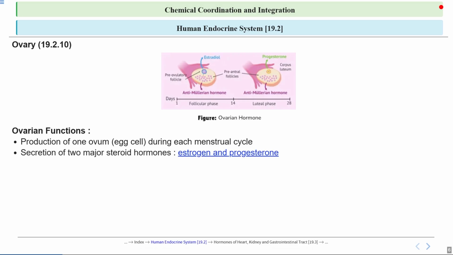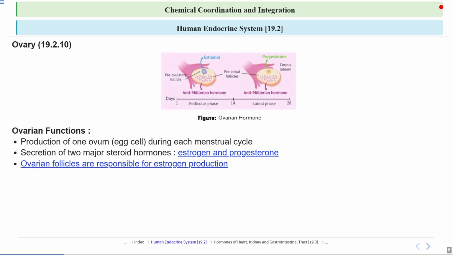During the menstrual cycle, what happens? The ovary secretes two main steroid hormones, estrogen and progesterone. Estrogen is mainly produced in the first half of the cycle during the follicular phase and helps in the growth and thickening of the uterine lining, while also stimulating the development of secondary sexual characteristics. Progesterone is secreted in the second half of the cycle during the luteal phase and prepares the uterus for possible pregnancy by maintaining the thickened lining and supporting early pregnancy if fertilization occurs. Both hormones work together to regulate the menstrual cycle and support reproductive health.